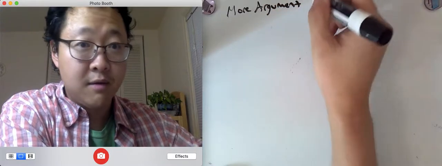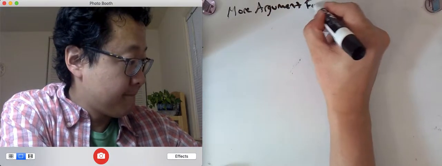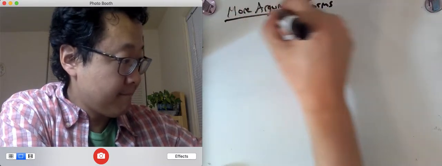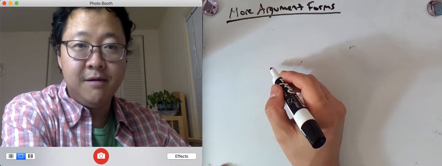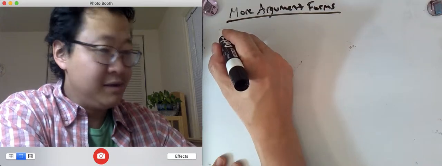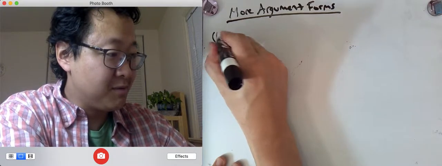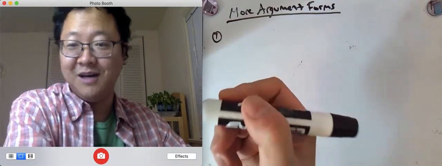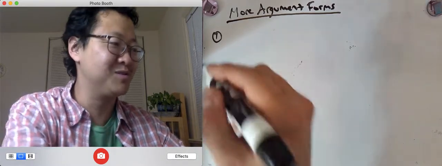Okay, so let's go. The topic is just more argument forms. Here is argument form number one. It's one you've seen a lot, so I'll probably go through it the most quickly.